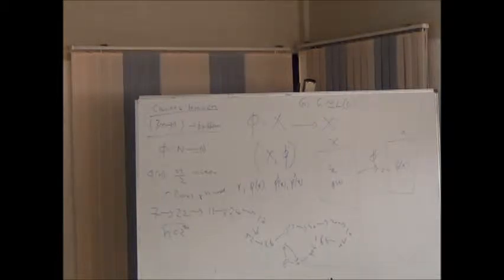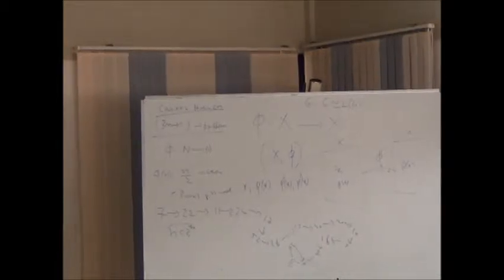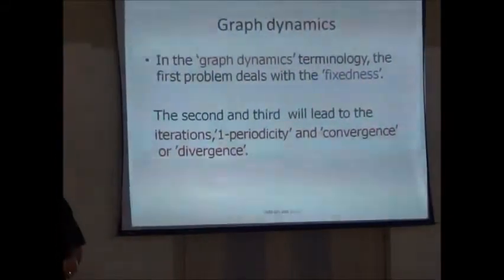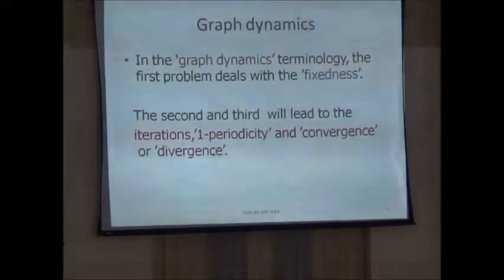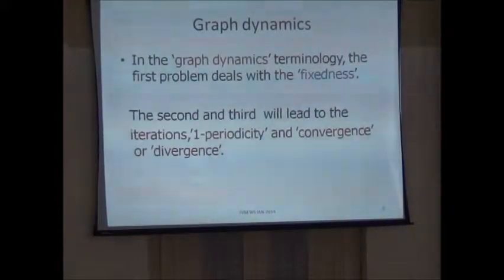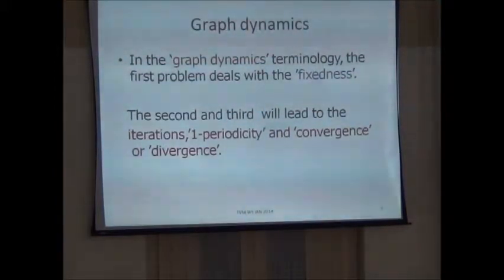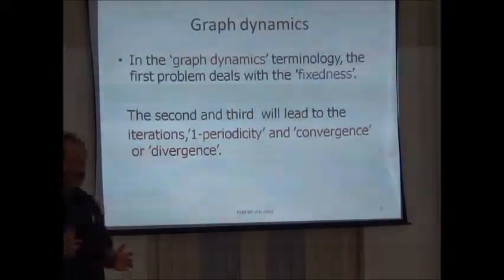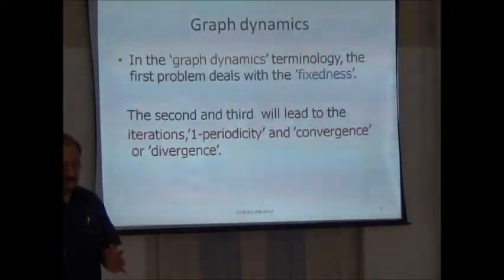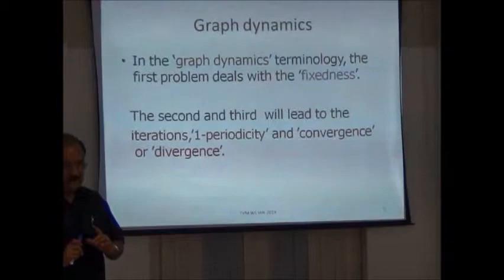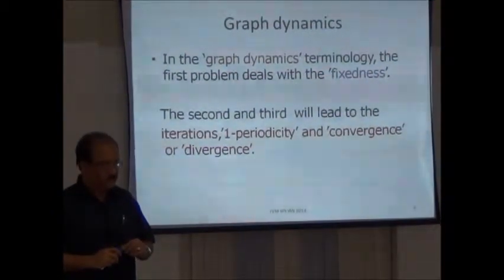If I use graph dynamics terminology, the first problem is I want to find all G such that G is isomorphic to phi of G, or L of G. So I want to find all graphs which are L fixed. Second one, I want to iterate, that leads to what's called periodicity, convergence, divergence, etc. Now when you view the line graph as a graph operator, the first thing you should ask is, suppose I have another operator, does it commute with the line graph operator?